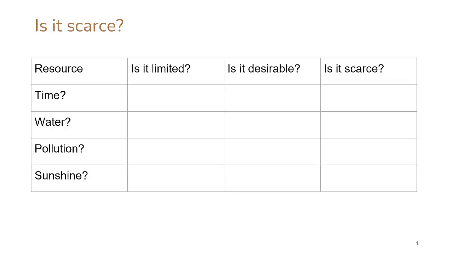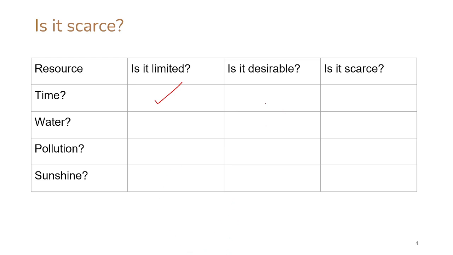And so we take a look at this table here, and it is basically giving us a thought process for how we can determine if a resource is a scarce resource or not. So we have a couple of resources here that we can take a look at, and we see time, water, pollution, and sunshine. So time, is it limited? Yes, time is limited, right? Time is limited. We only have so much of it.